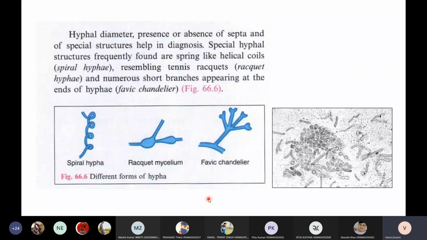I have given you a small assignment or homework on identifying examples for spiral, racket, and favic. I am very sure you have not done the work, but I will be really appreciative if you do the homework of finding examples for each and every thing. At least one student should do it. Try to Google the examples for all these fungi and keep the notes in the group itself, so everyone will get the benefit out of your hard work. So do this homework, okay?